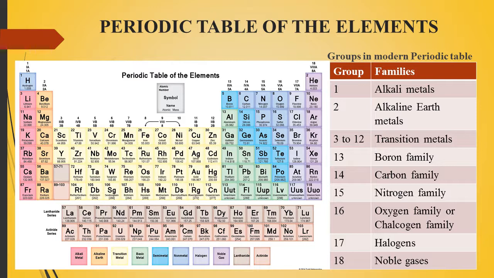Then you go to the second vertical column, that is beryllium. At the topmost, that is 2. Like that, for each and every vertical column, the group name is mentioned at the top. From that group name you have to know the family names of the particular elements.